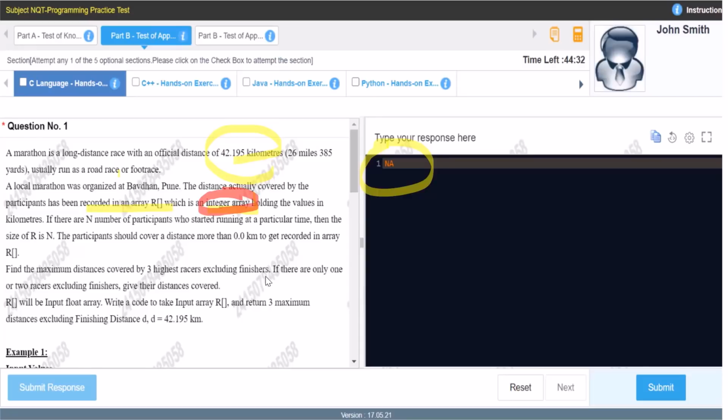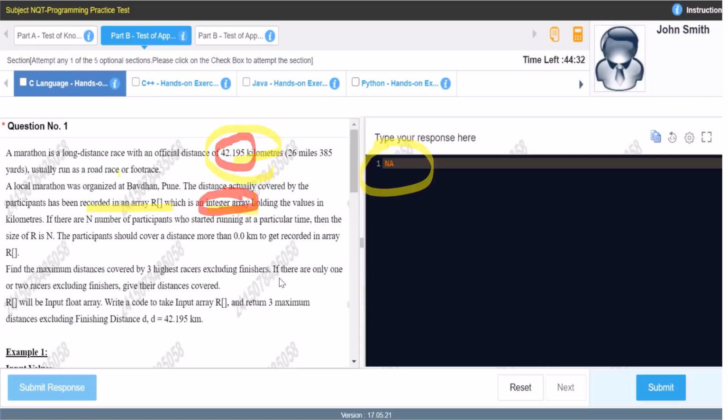What do finishers mean here? Finishers are only those who completed the 42.195 kilometers. Those will be called finishers. So firstly we include all the records in the array, then exclude the elements having the value 42.195, and then sort the remaining, high to low or low to high, and give the top three as output.